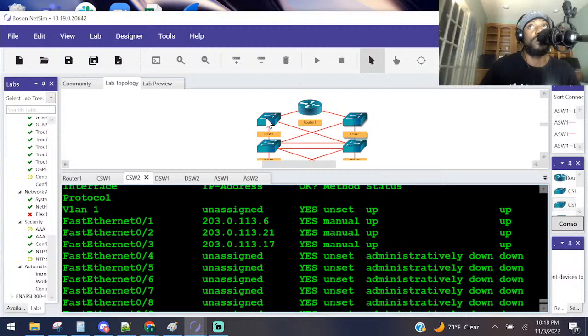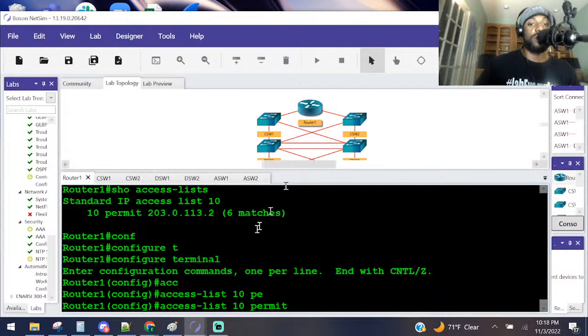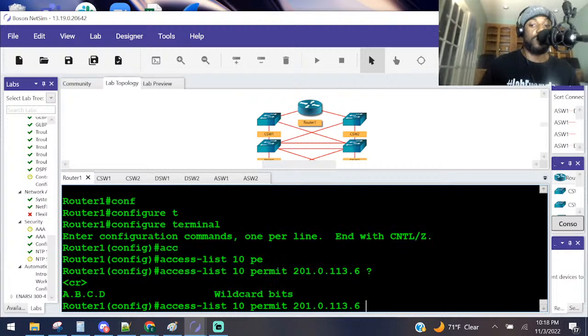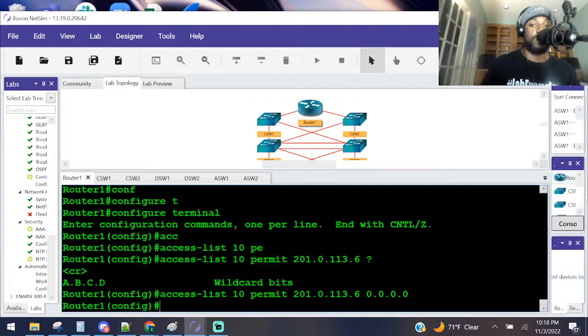Let me make sure that is CSW2's FA01 interface. My bad. It's that right there, 113.6. Let me triple check that though. Modify it to FA01's interface. So 113.6 is the other interface. So permit 203.0.113.6, and then all zeros. Press enter.